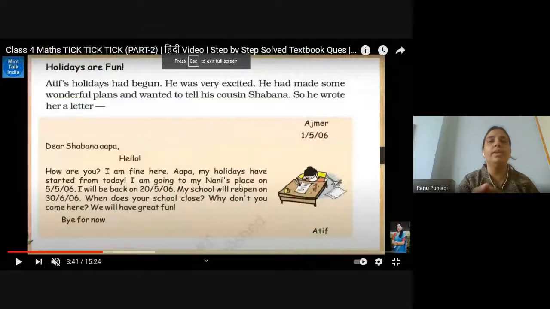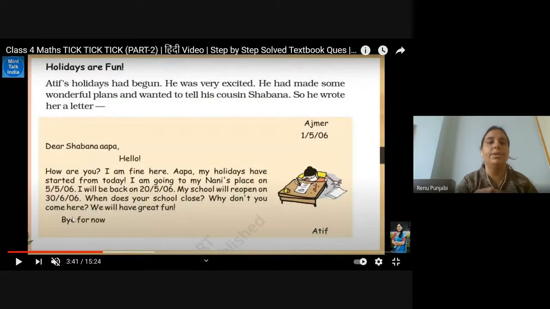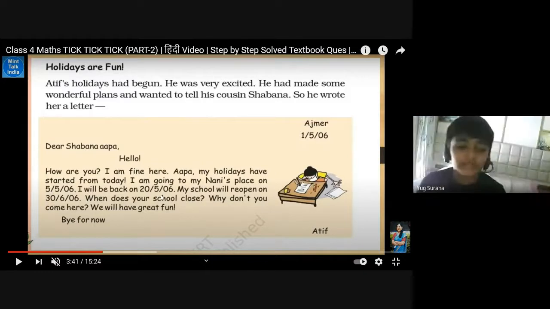So my school will reopen on 30 June 2006. When does your school close? Why don't you come here? We will have great fun. Bye for now.